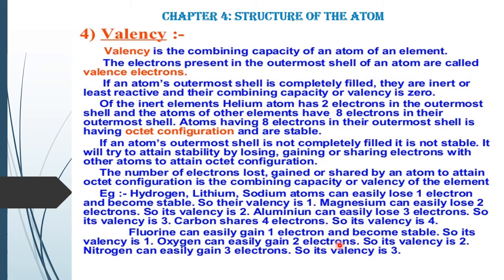Oxygen can easily gain 2 electrons, so its valency is 2. Atomic number of oxygen is 8. First shell has 2, second shell has 6 electrons. So it needs 2 electrons to attain octet configuration. So 8 minus 6 in the valence shell, that is the valency of oxygen, 2. Nitrogen can easily gain 3 electrons, so its valency is 3.